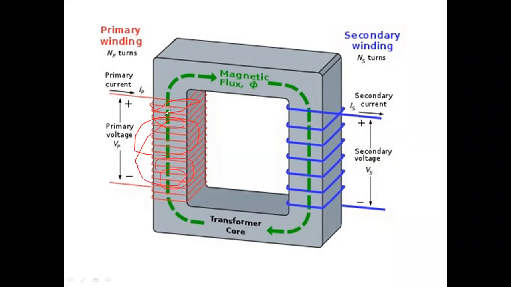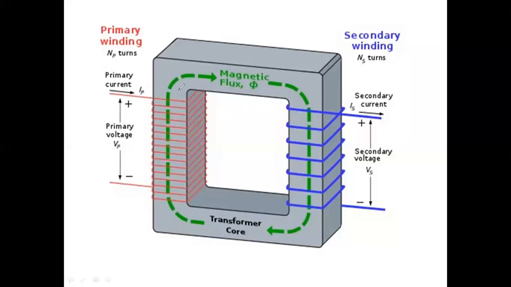Inside that part the core is there. So how many windings are there here? Here one winding and here another winding. Two windings are there. This one we call the primary coil, and here the secondary coil. The first part is the primary winding and this one is the secondary winding. These windings are wound around the core material. Is it clear up to here?